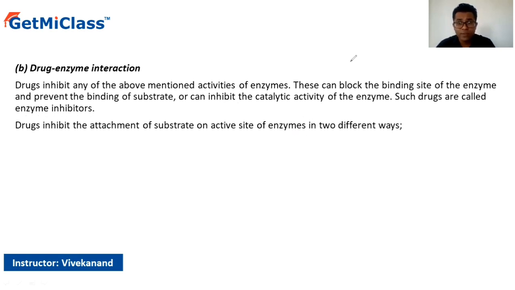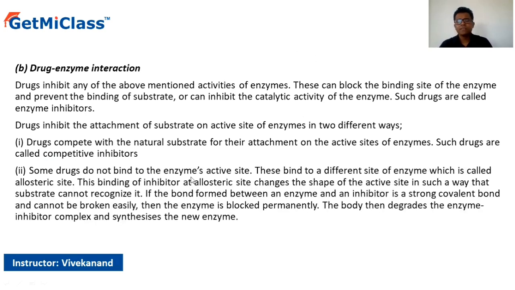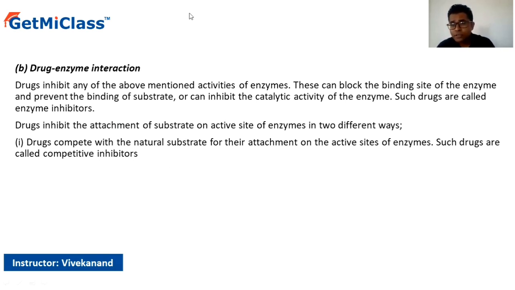Thus, the drugs inhibit the attachment of the substrate on the active sites of the enzyme in two ways. What is the first way that we have seen? Wherein the drugs are competing with the substrate molecule. Drugs compete with the natural substrate for their attachment on the active sites of the enzyme. Such drugs, we call them the competitive inhibitors. Very important point to note. In the second case, these particular drugs do not act on the active sites. So let's consider that this is our enzyme over here.